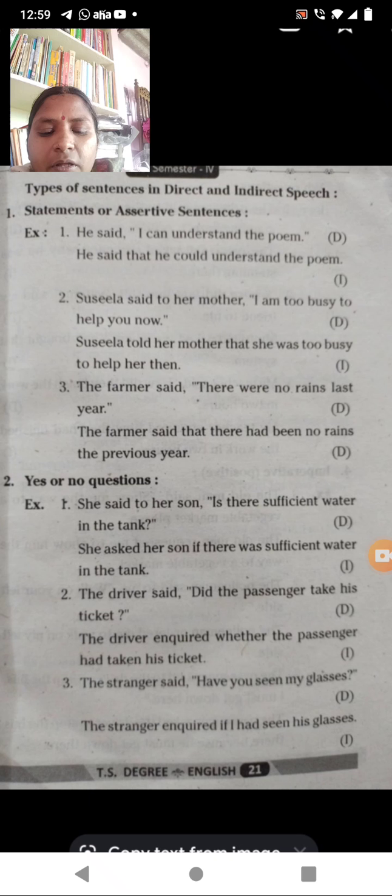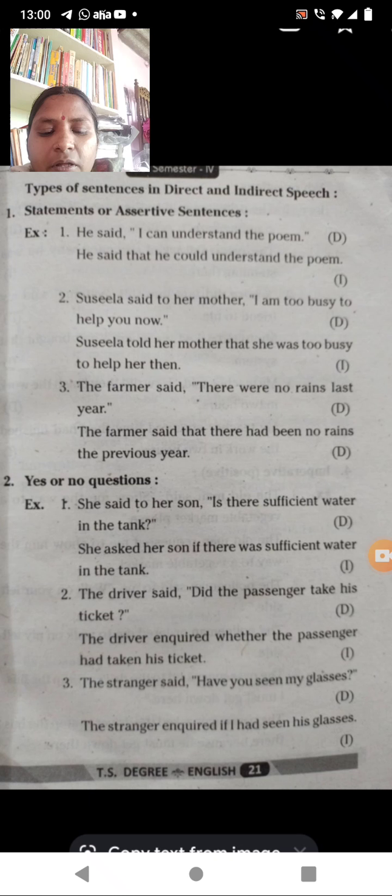See the next sentence: the stranger said, "Have you seen my glasses?" When you are going to change it into indirect speech, "the stranger said" will become "the stranger inquires", whether or if I had seen his glasses or not.